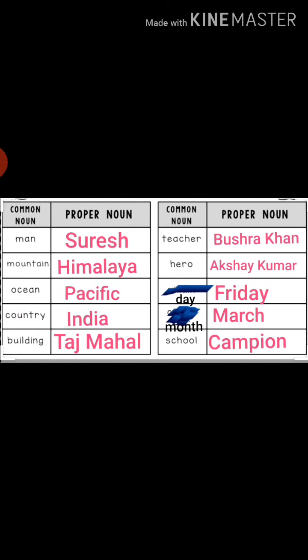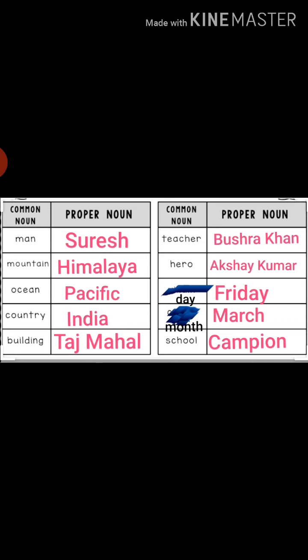Now see, in the first column common nouns are written and in the second column proper nouns. When we are writing common nouns, begin with a small letter, but when we are writing any special name, begin with a capital letter, like man. Now man, any man, and Suresh is a special name of that man, so begin with a capital letter.